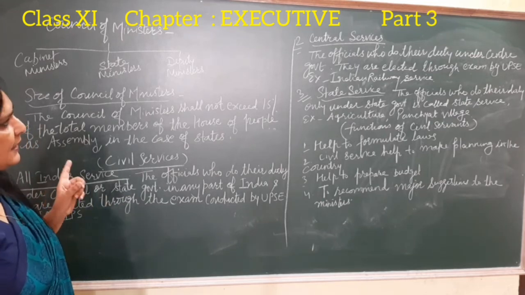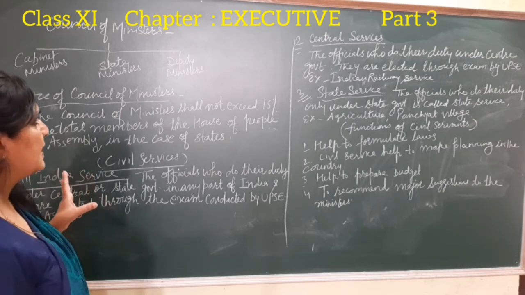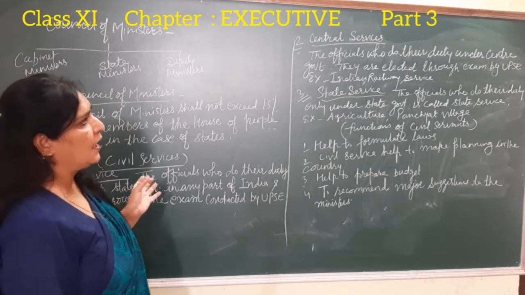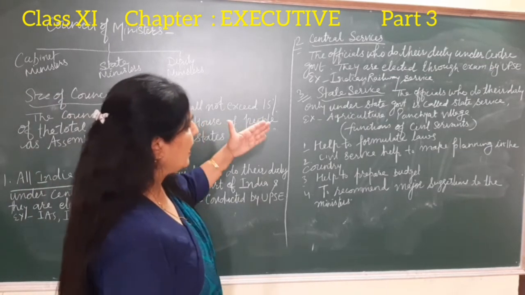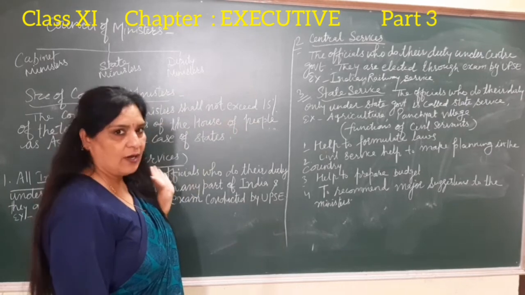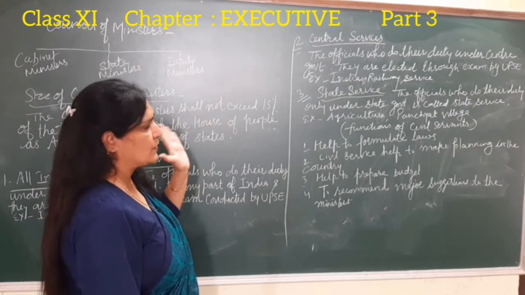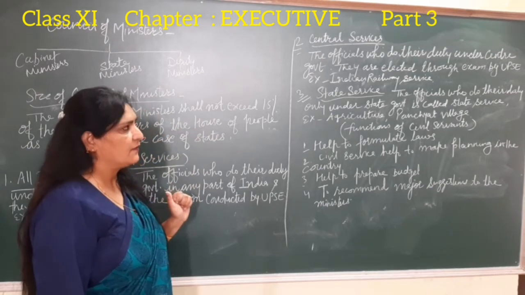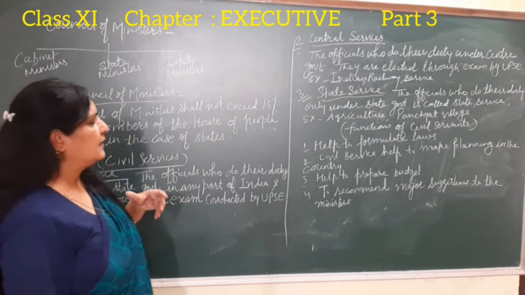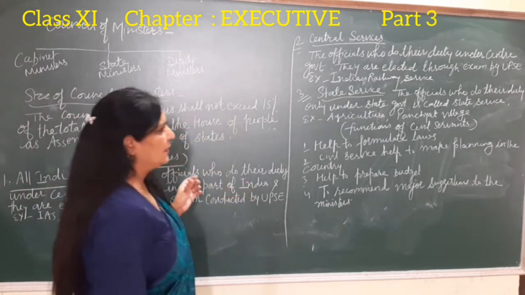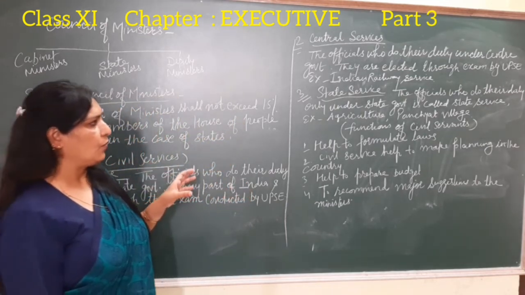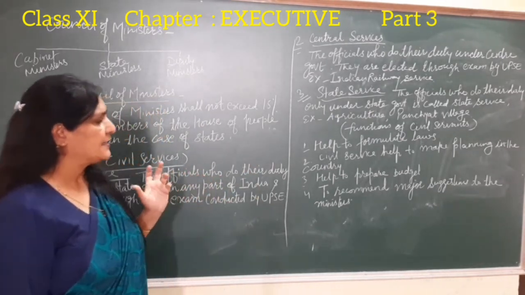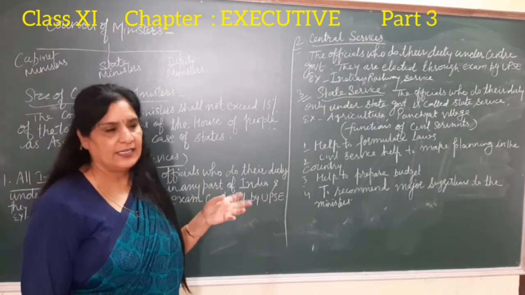Now the second type of civil services comes under the central services. The officials who do their duty under the central government are also selected through an exam conducted by the UPSC, the same as All India Services. For example, the Indian Railway Service. And the third is the state services, and the officials who do their duty only under the state government are called the state services. For example, you can take agriculture, panchayat, village, etc.